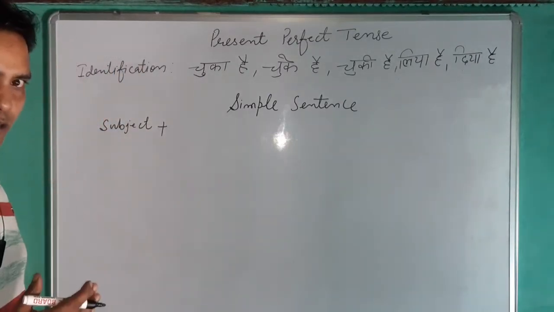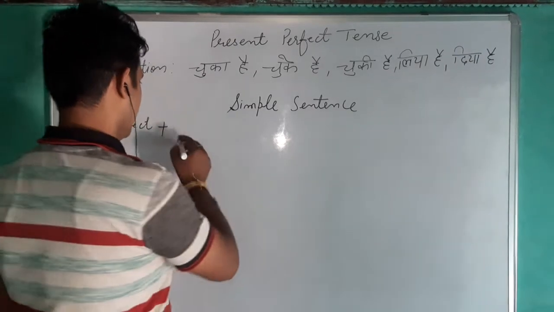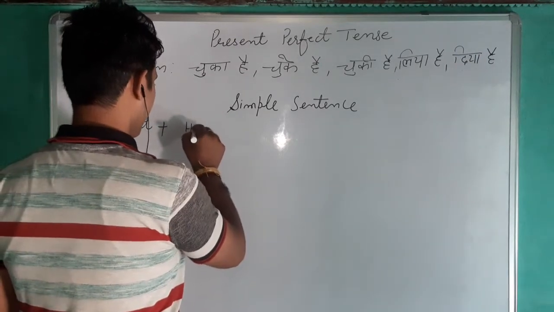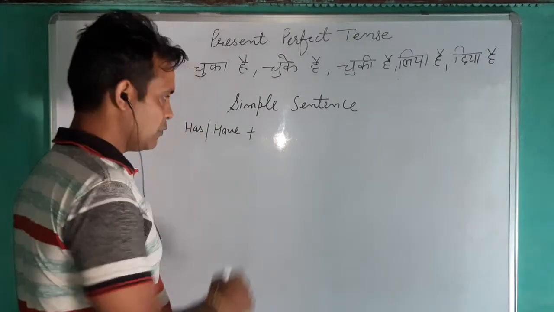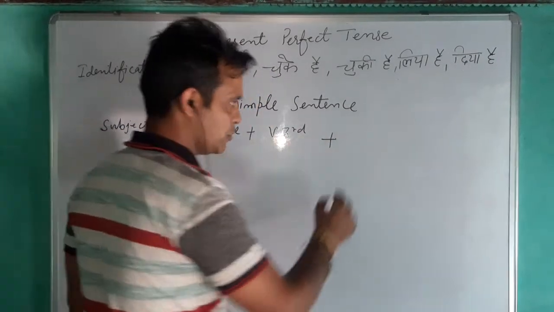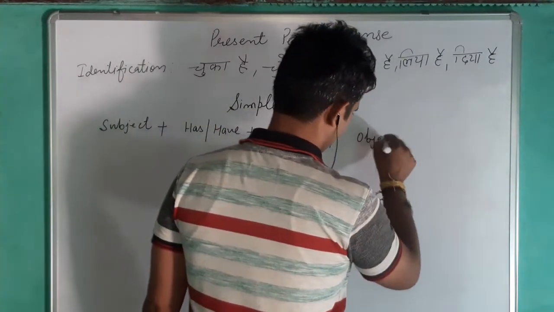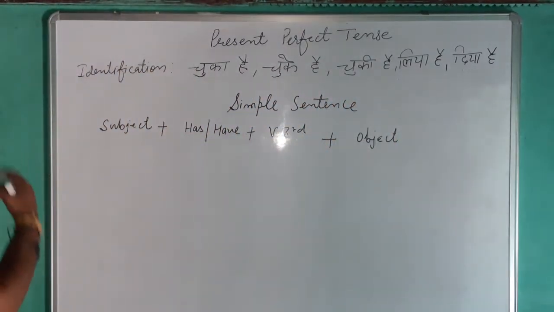If the subject is singular, then has. If the subject is plural, then have. Then verb third form, then object. So this is the pattern for making the sentence.